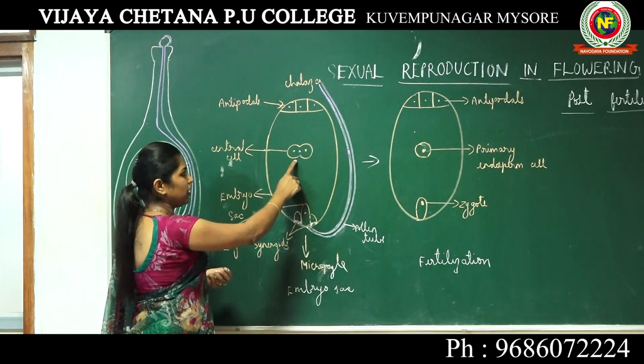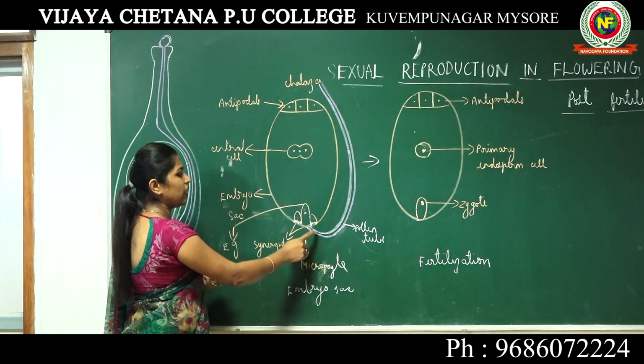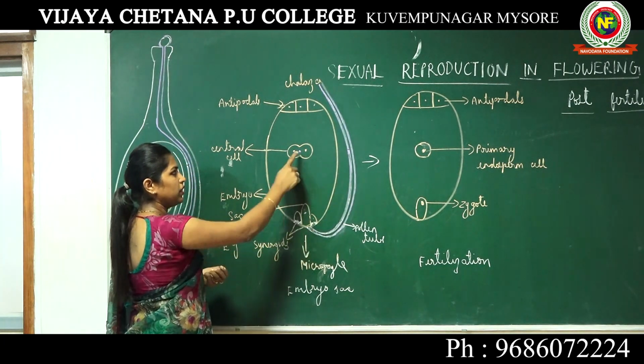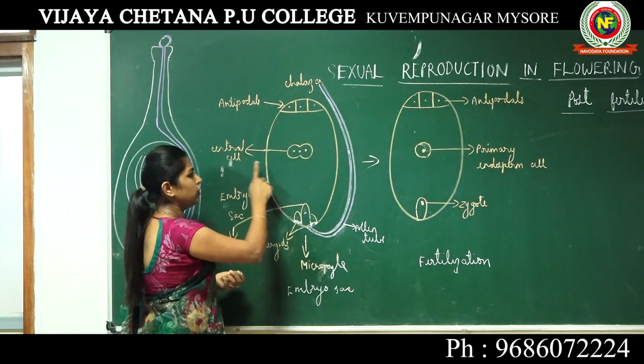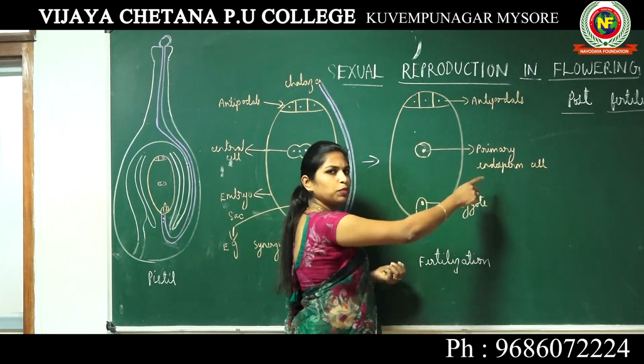Okay, and this is the central cell. The central cell has one more male gamete coming and fusing with it. So the central cell is getting converted into the primary endosperm cell.